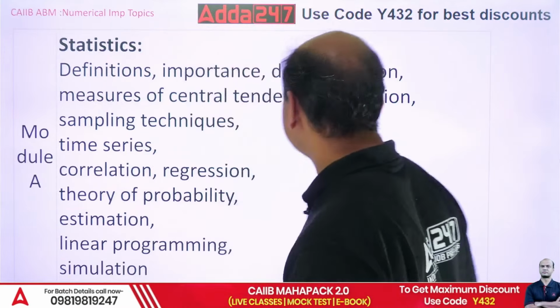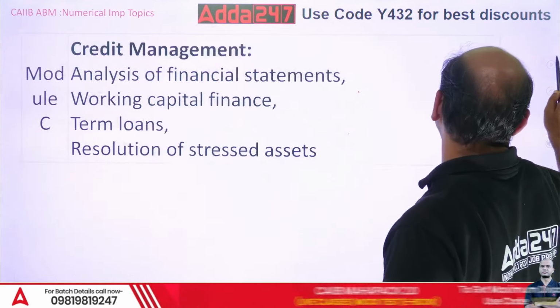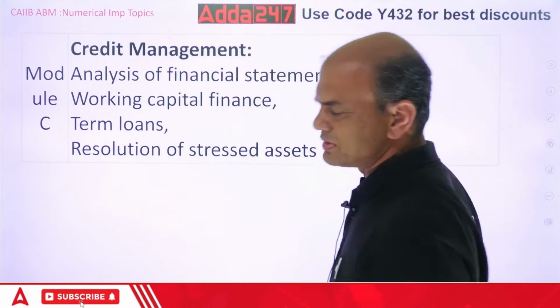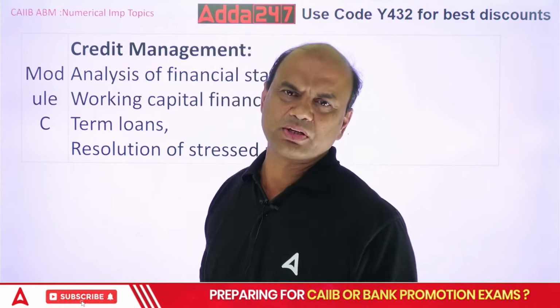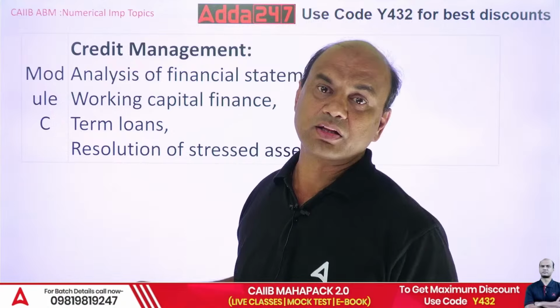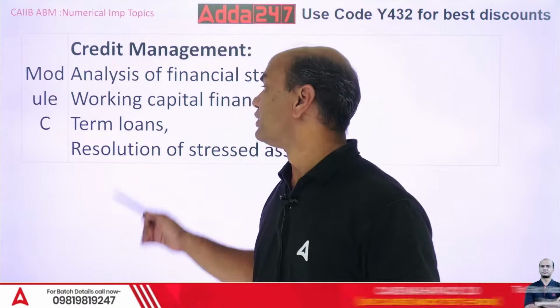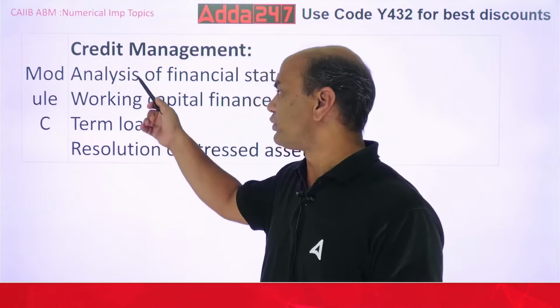Now module C. Which are the important points to check in module C? See, module C is 25% numerical, 75% theory, while module A is 90% numerical, 10% theory. Now, if you want to score in module C, focus on these 4 chapters.